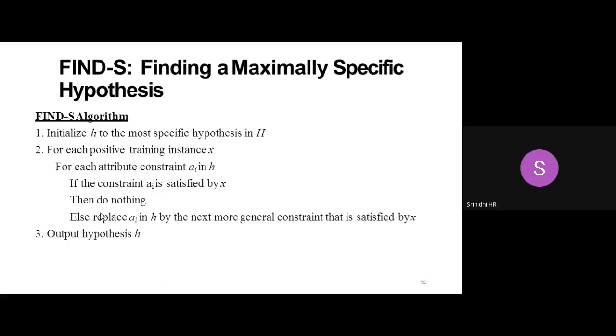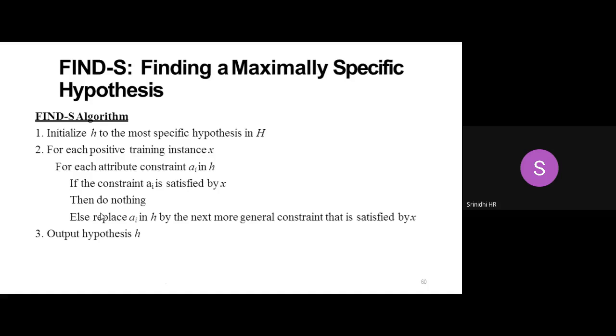The main intention of this algorithm is to find a maximally specific hypothesis. So finding the maximally specific hypothesis is my main intention. The steps of the algorithm go like this. The very first step is to initialize the hypothesis, small h, that is only one hypothesis out of all hypotheses, to the most specific hypothesis. Whatever the hypothesis is, we initialize it to the specific hypothesis. That is the training example, whatever has been given, I will initialize it as small h.